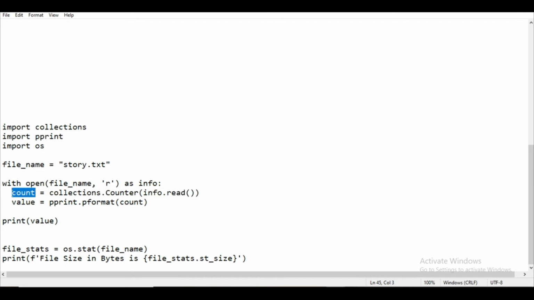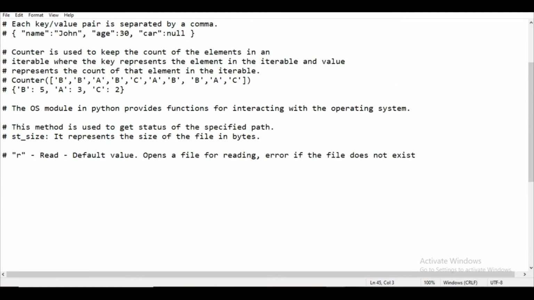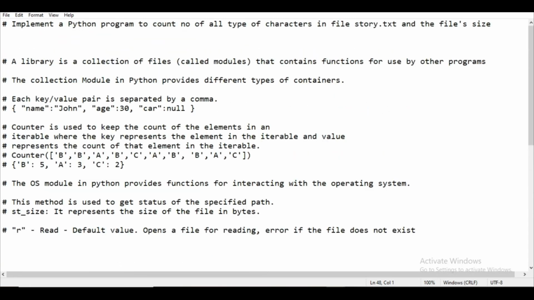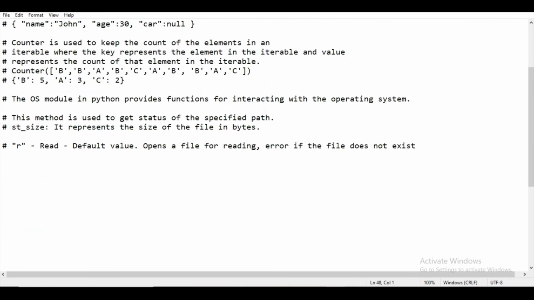Now once you store the value, you want to print everything in a very proper manner, and for that we use pprint. If you want to show your output as key value pairs, for that format you need pprint. So we got the value in the count, and in order to see our output in pprint format, we just gave count inside pprint, and that value will be arranged in that format, and we just printed it. So basically we completed our first task, where we have to count the number of all types of characters in file story.txt.